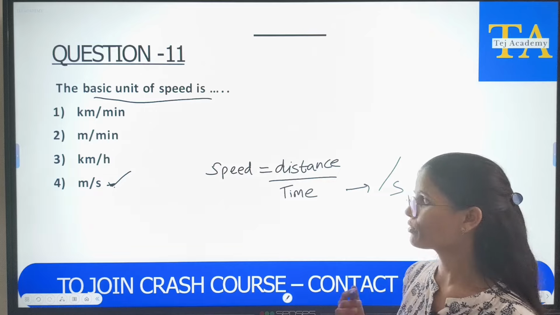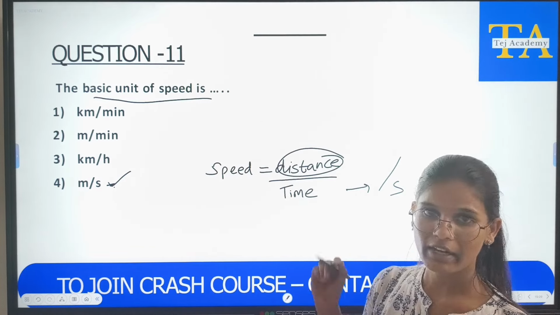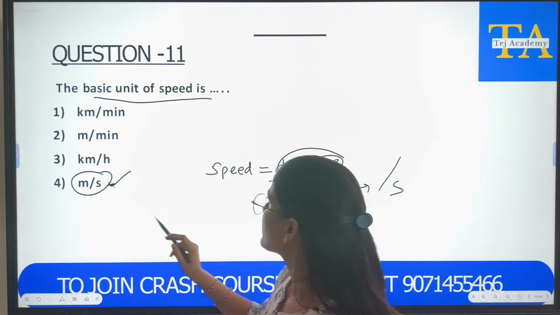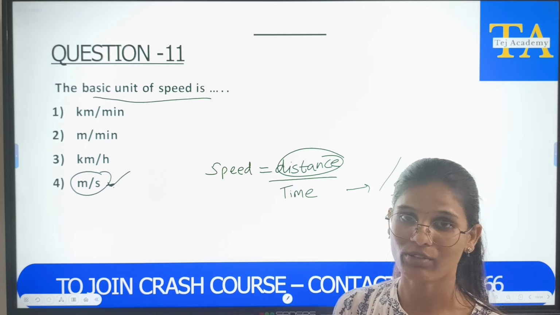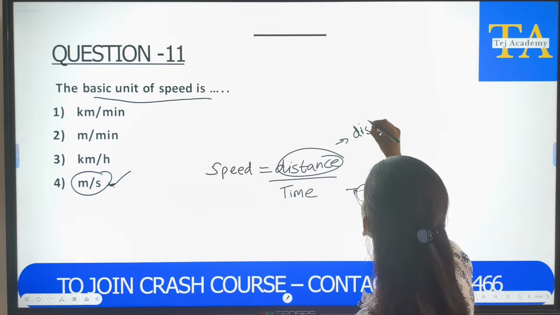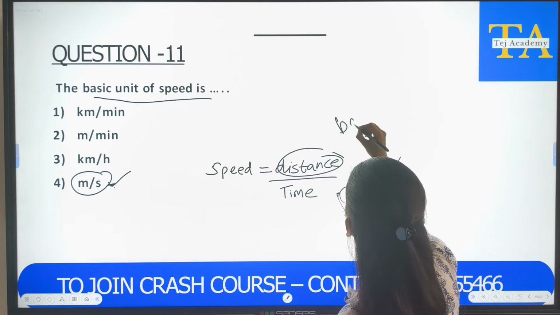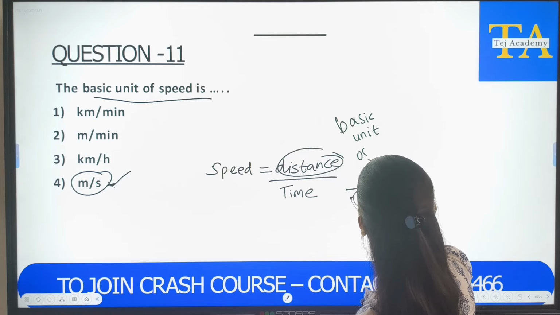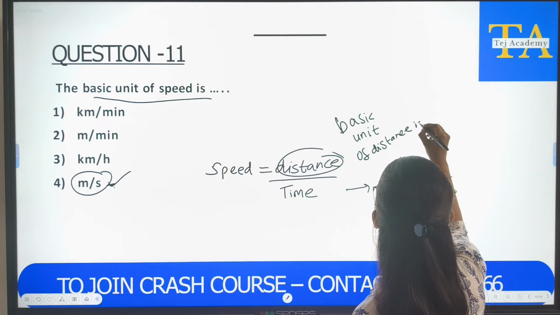Even if you do not know the basic unit of distance, you can eliminate options like this. So, for the basic unit of speed, we first need to find out the basic unit of distance also. So, from this question, we learned the basic unit of distance is meter.